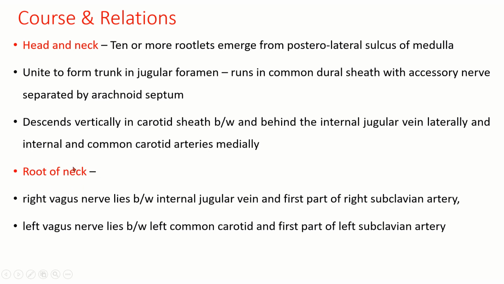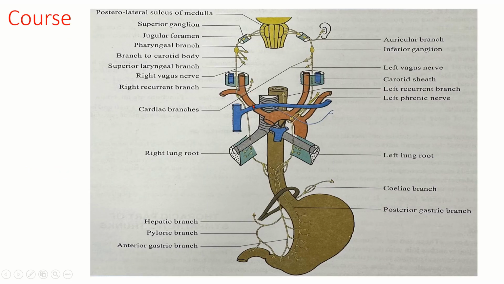In the root of the neck, there is a slight difference between the right side and left side. The right vagus nerve at the root of the neck lies between the internal jugular vein and the first part of the right subclavian artery, whereas on the left side it lies between the left common carotid artery and the first part of the left subclavian artery. We can see in this diagram. Here is the right subclavian artery and the internal jugular vein, and it is lying between these two. But on the left side you can see the left common carotid and left subclavian, and the vagus nerve lying here.